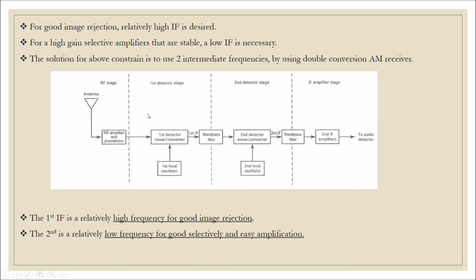This is the block diagram of the double conversion AM receiver. The first IF is a relatively high frequency for good image rejection, and the second is a relatively low frequency for good selectivity and easy amplification.